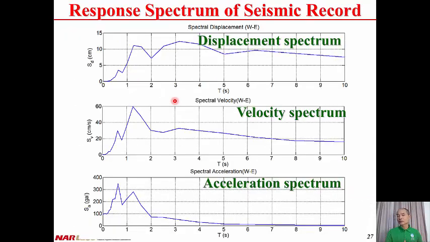After conducting seismic analysis, we can have the peak relative displacement for different vibration periods, the peak relative velocity for different vibration periods, and also the peak absolute acceleration for different vibration periods. If we connect all the data points, then we can have the displacement spectrum, velocity spectrum, and acceleration spectrum.